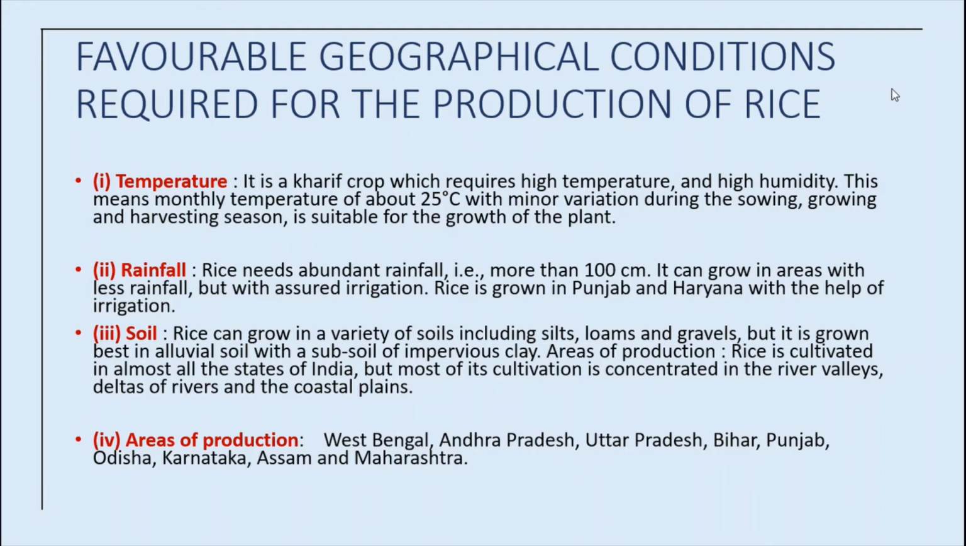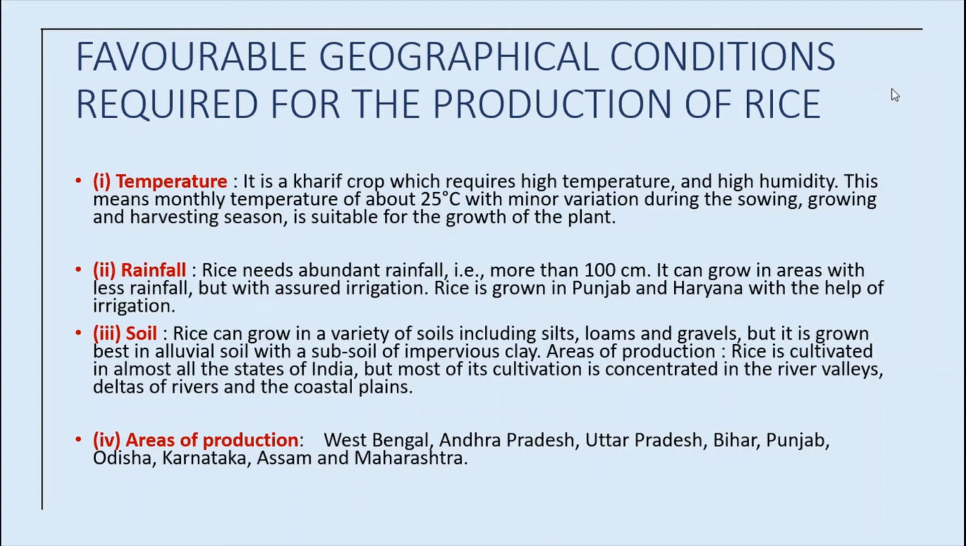Okay, see here the parameters are temperature, rainfall, soil, areas of production. These four parameters. Under these you have to write for rice, if they ask. You have to write what temperature it needs to grow, how much rainfall it needs, soil and areas of production. Okay, this is for rice.